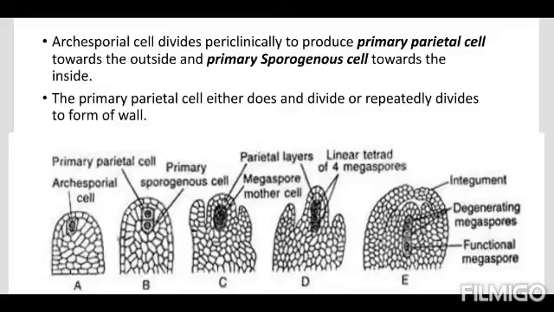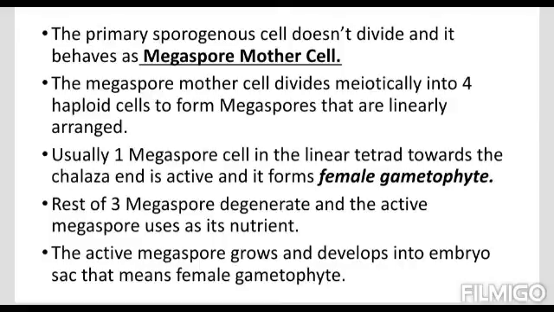In earlier cases, in the case of pollen grains, there were a number of archesporial cells and they all underwent periclinal division to form these two types of cells. Here in megasporogenesis, out of this mass of cells, any one of the nucellar cells behaves as the archesporial cell. Its cytoplasm becomes denser in comparison to other cells, and it divides periclinally and forms two types of cells: at the outside the primary parietal cell, inside the primary sporogenous cell.